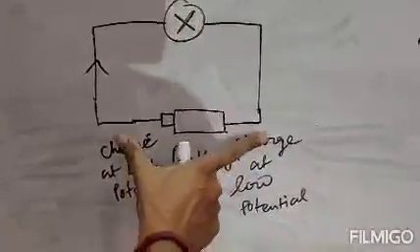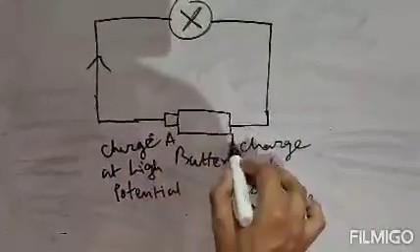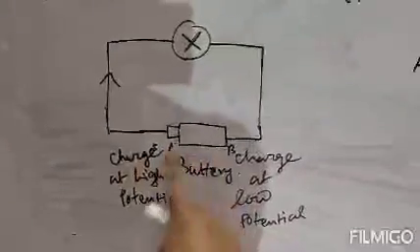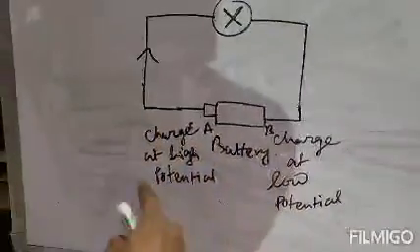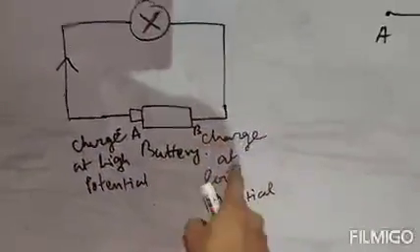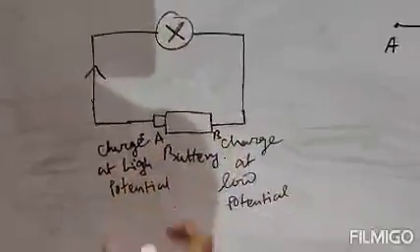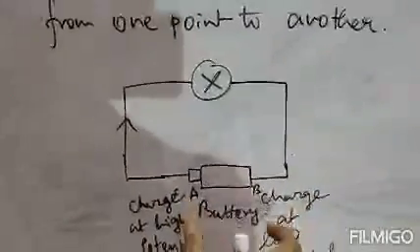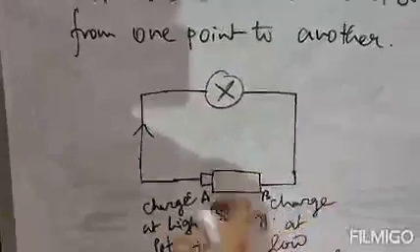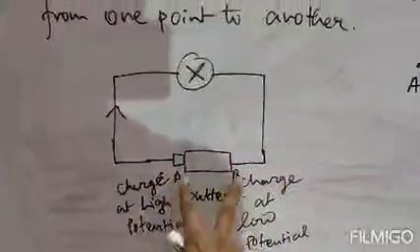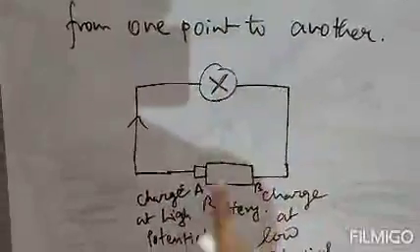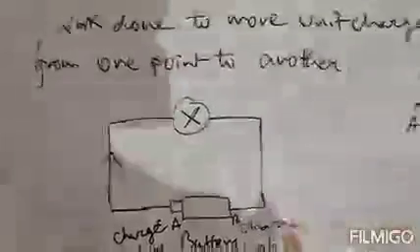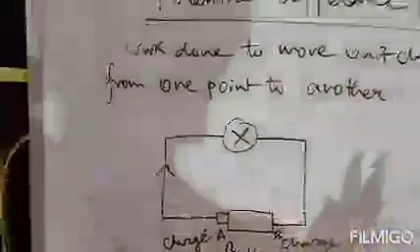That means between these points, suppose this is point A and this is point B, these 2 points have a potential difference, because the potential in these 2 points is not the same. There is a potential difference, because this point is of high potential and this B point has low potential. That means there is some potential difference, and this is the reason to flow the charge, due to which the charge is flowing through this circuit. If in the 2 points, A and B, there is the same potential, the charge will not flow. So there must be potential difference to flow charges in any circuit.